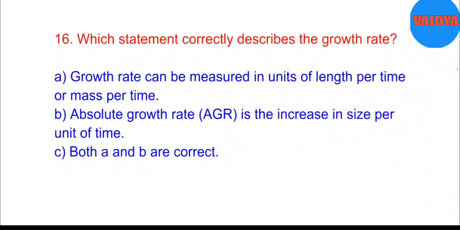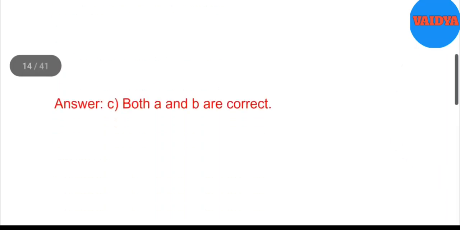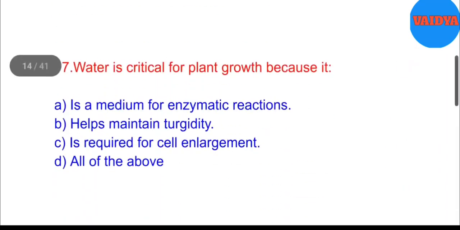16. Which statement correctly describes the growth rate? A. Growth rate can be measured in units of length per time or mass per time. B. Absolute growth rate, AGR, is the increase in size per unit of time. C. Both A and B are correct. D. Neither A nor B is correct. Answer. C. Both A and B are correct. 17.